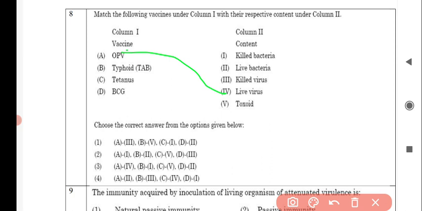For typhoid, TAB, it correctly matches with option number 1, bacteria. For tetanus, it correctly matches with option number 5, that is toxoid. And for BCG, it correctly matches with option number 2, that is live bacteria. So option number 3 is correct for this question.